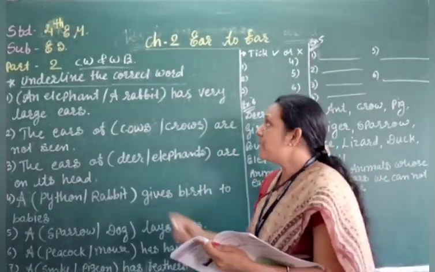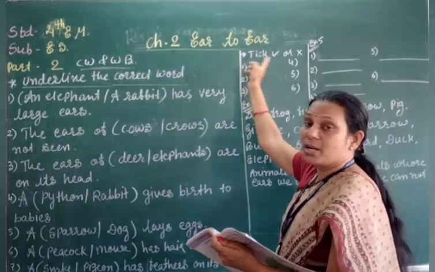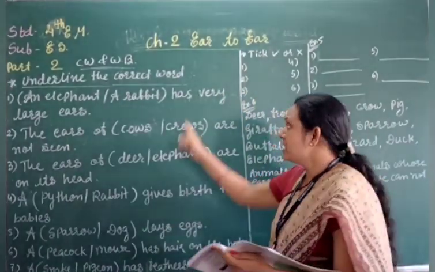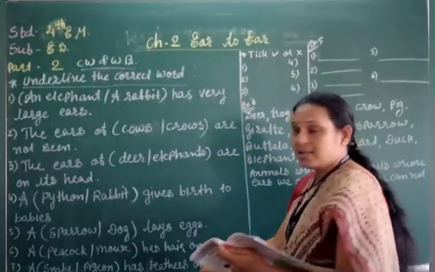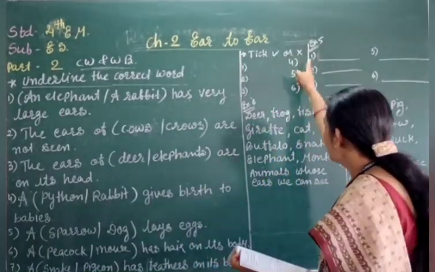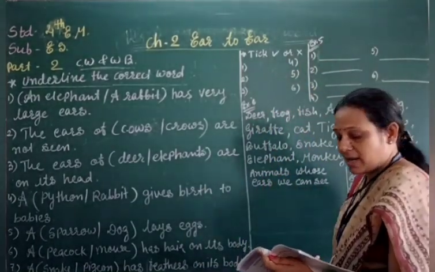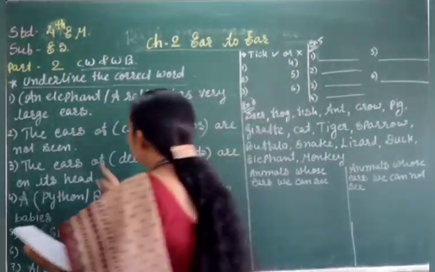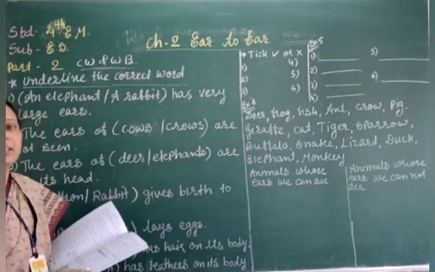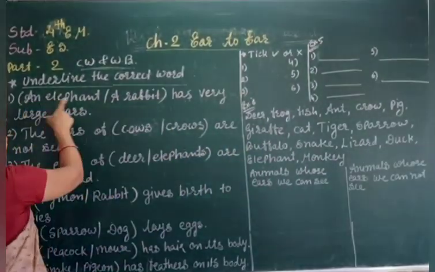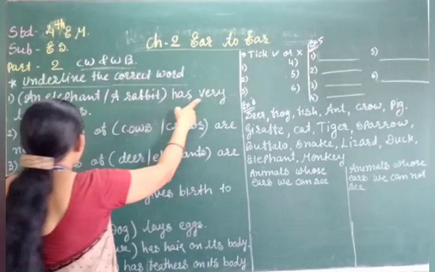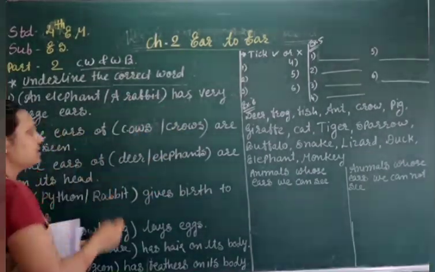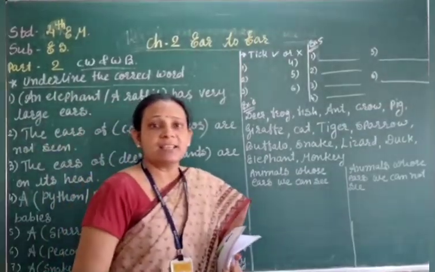Today we see part 2, chapter number 2, Ear to Ear. Okay, this part you have to write in the CW and this one part is of the workbook, right? Okay, underline the correct word. An elephant, a rabbit has very large ears. Which animal has very large ears?